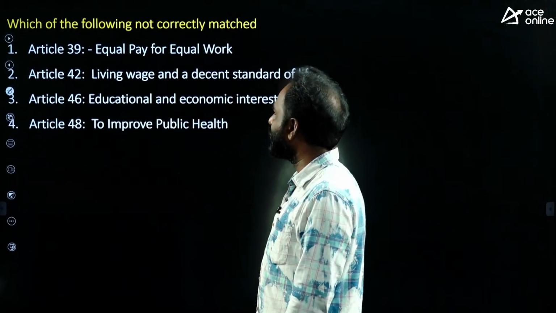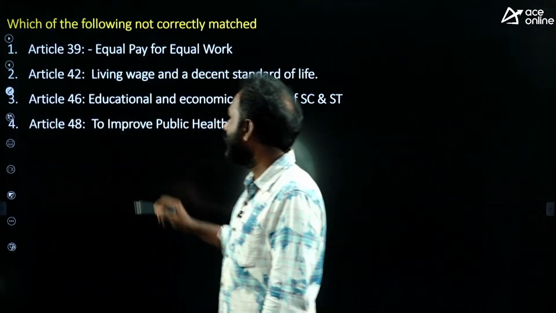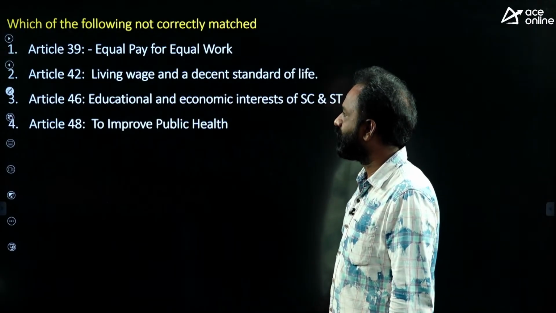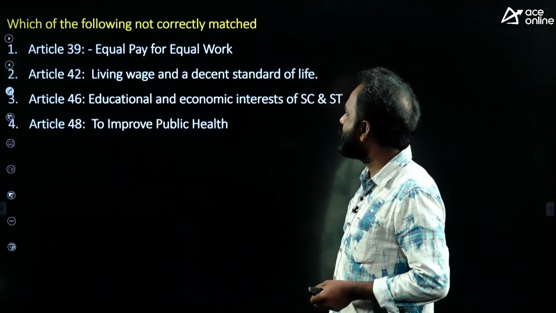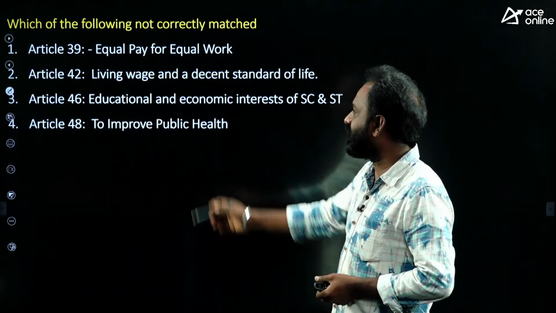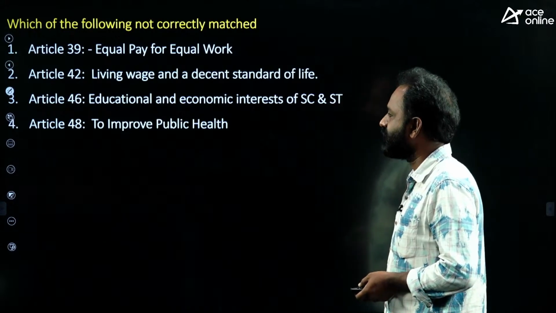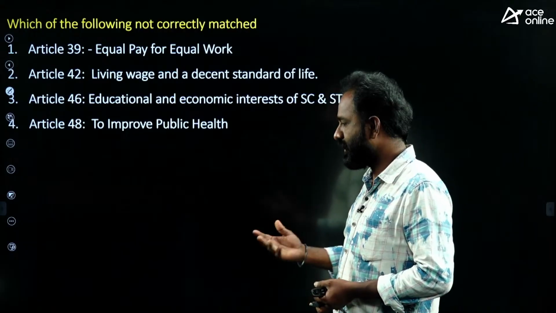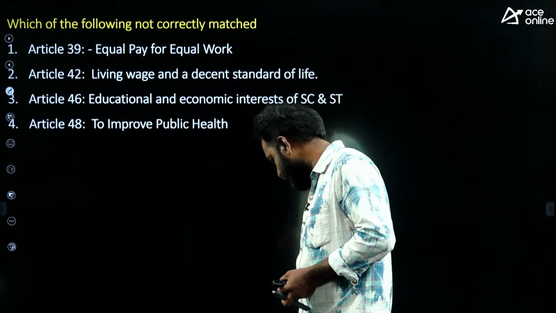Which of the following is not correctly matched? Article 39, equal pay for equal work. Article 42, living wage and decent standard of life. Article 46, educational and economic interests of SC and ST. And Article 48, improve public health. So what is the right answer? I am waiting for your answer.